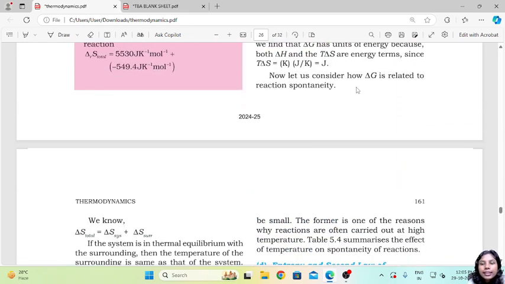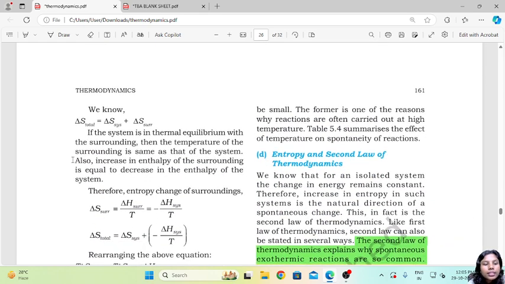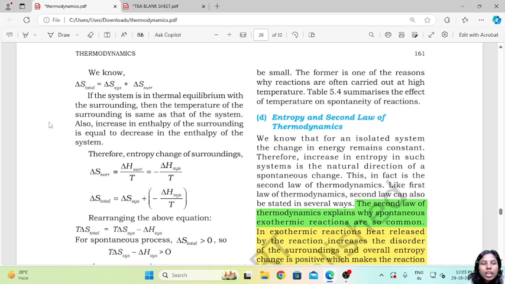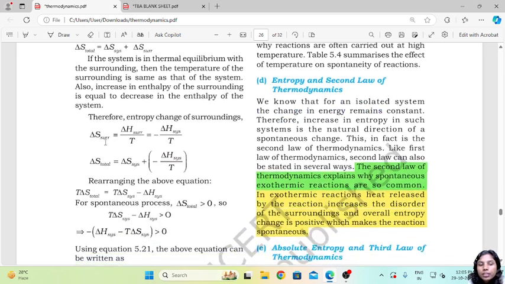Now let us consider how delta G is related to reaction spontaneity. We know that delta S total equals delta S system plus delta S surrounding. If the system is in thermal equilibrium with the surrounding, then the temperature of the surrounding is the same as that of the system. Also, the increase in enthalpy of the surrounding is equal to the decrease in enthalpy of the system.